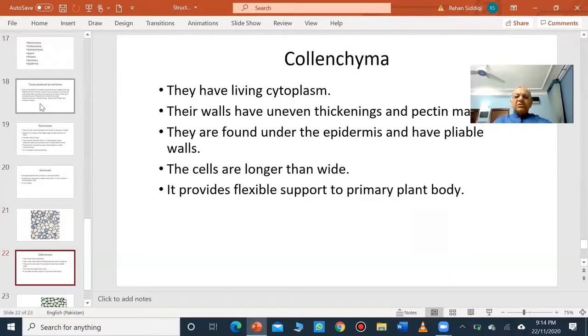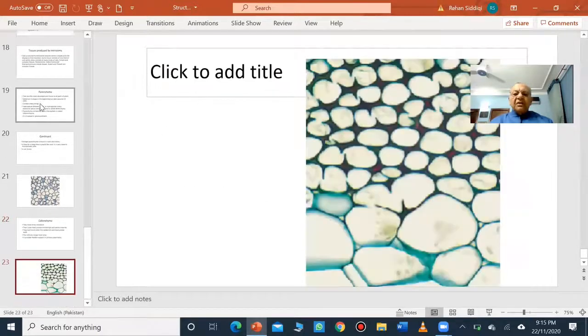Okay, the next tissue is collenchyma. Collenchyma have living cytoplasm and their walls are uneven. They have uneven thickening and pectic material is present in their wall. They are found under the epidermis and they have pliable walls. This is a characteristic feature of collenchyma. And these cells are longer than wide. What is the function of collenchyma? It provides flexible support to the plant body. So this is the function of collenchyma.